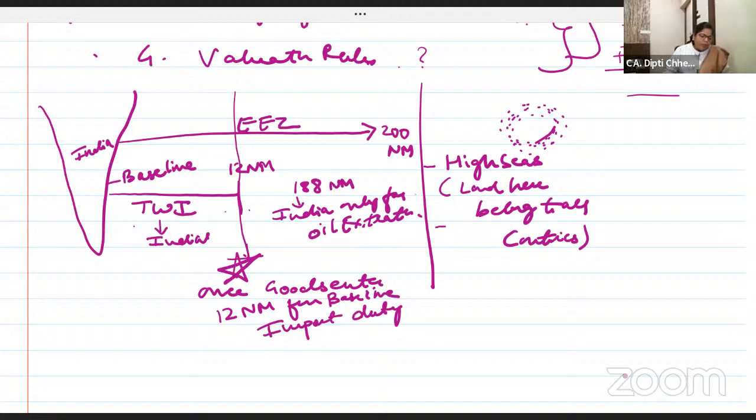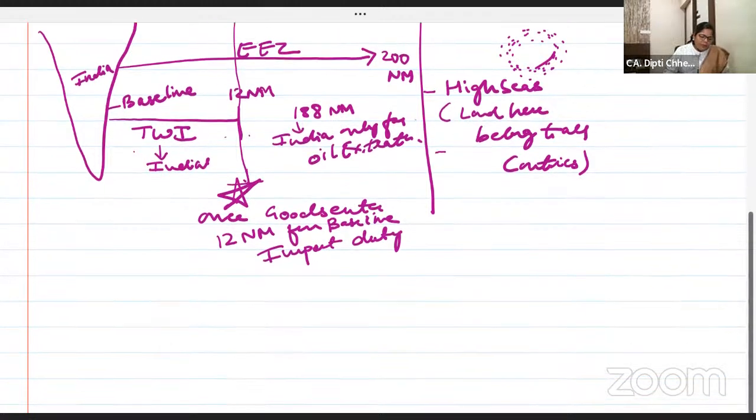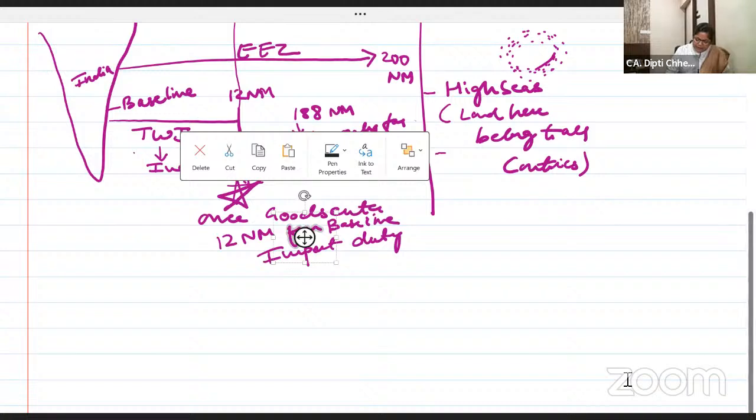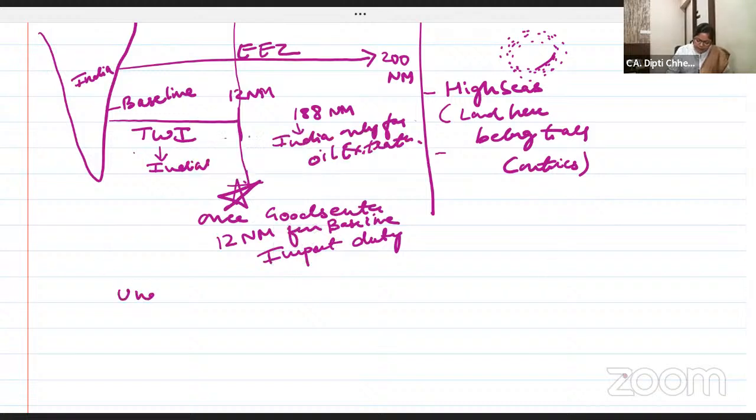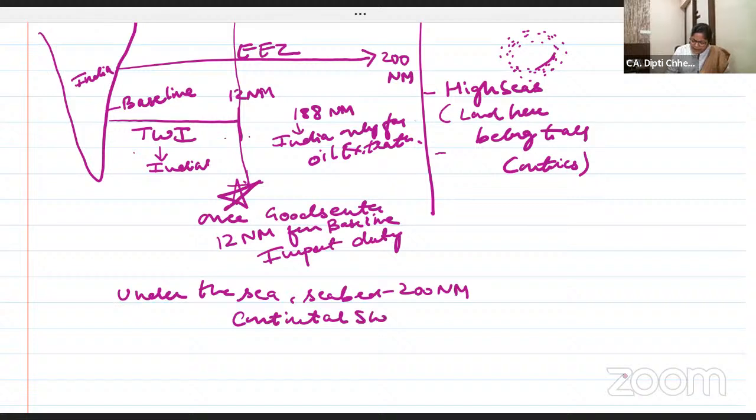Okay, there's one more term here. This whole area under the sea, the seabed, up to how far? Up to 200 nautical miles. It is called the continental shelf of India.